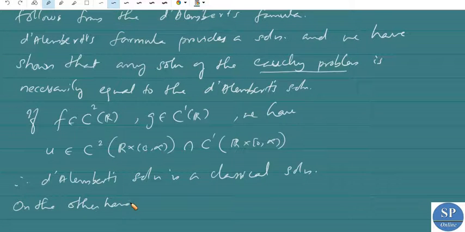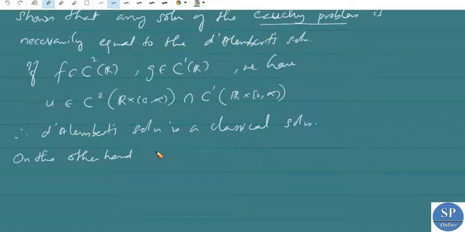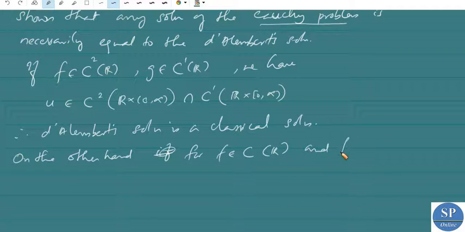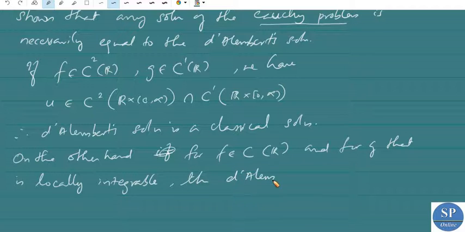On the other hand, for f belongs to C of R and for g that is locally integrable, the d'Alembert solution is a generalized solution.